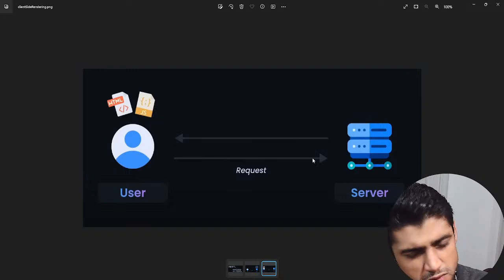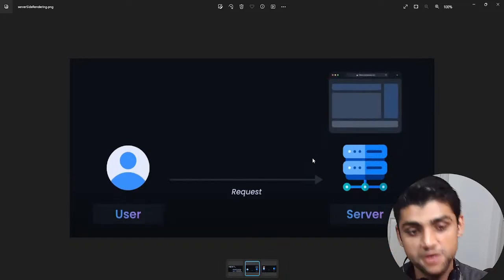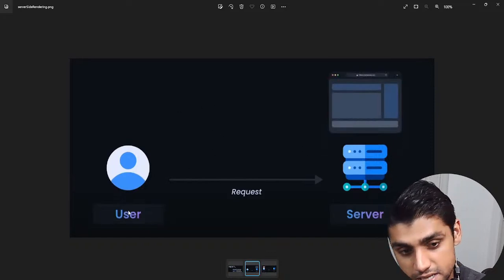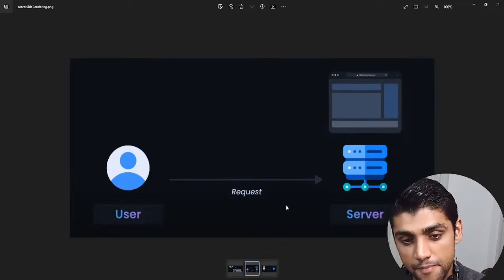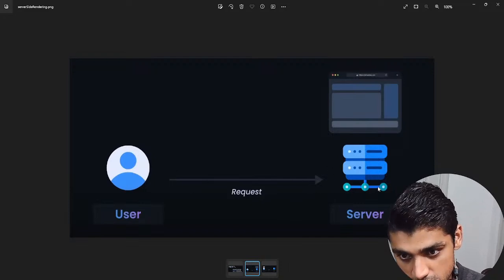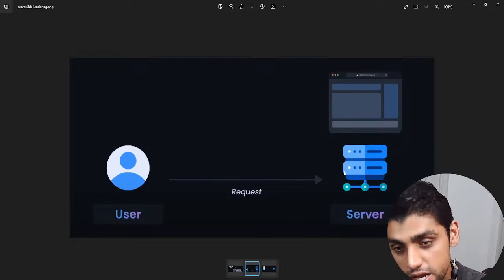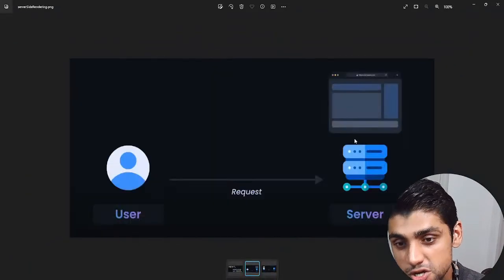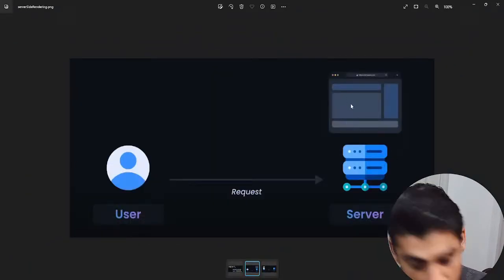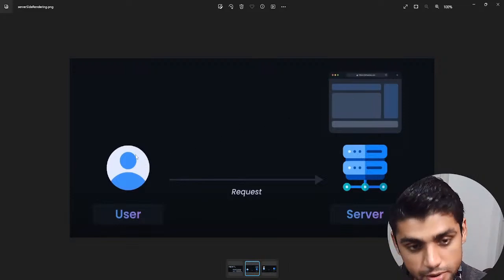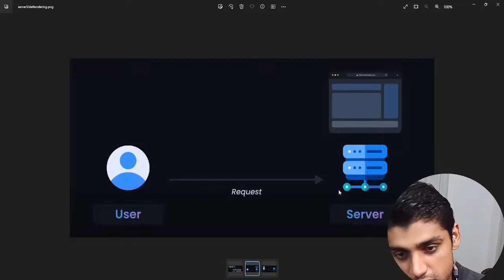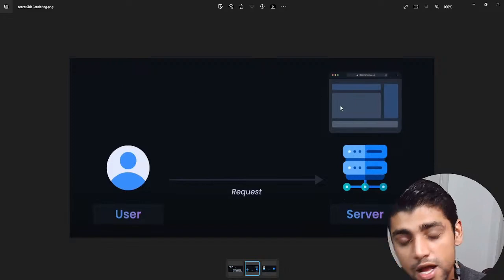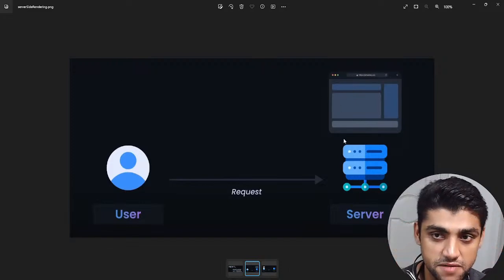But Next.js provides one more feature, which is server-side rendering. In server-side rendering, you request from the server the instructions that you need, right? But the server gives you the HTML and CSS already pre-rendered. You don't have to render it yourself; the server renders it for you so that you just get a ready-made, rendered component and you can just see it. This is called server-side rendering, and it is one of the biggest advantages of Next.js.